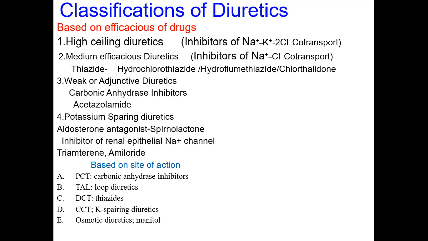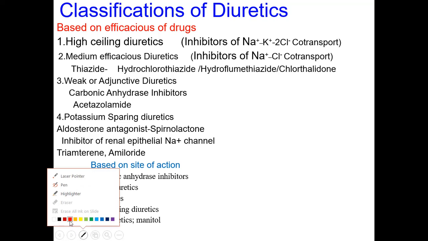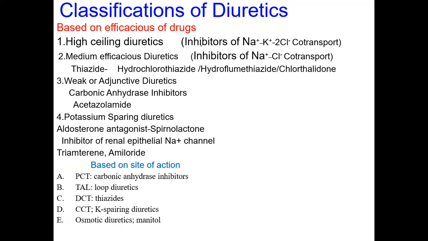In the bracket I have given the mechanism which plays an important role: they inhibit the sodium, potassium and two molecules of chloride co-transporter, that is the symporter system, which acts at site 2 in the thick ascending loop of Henle.